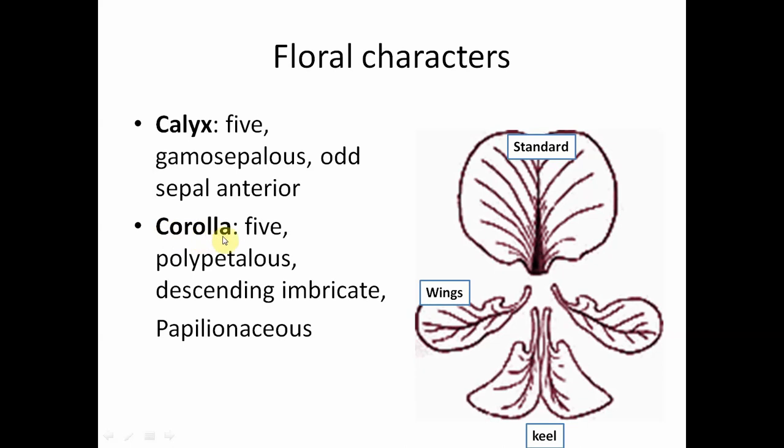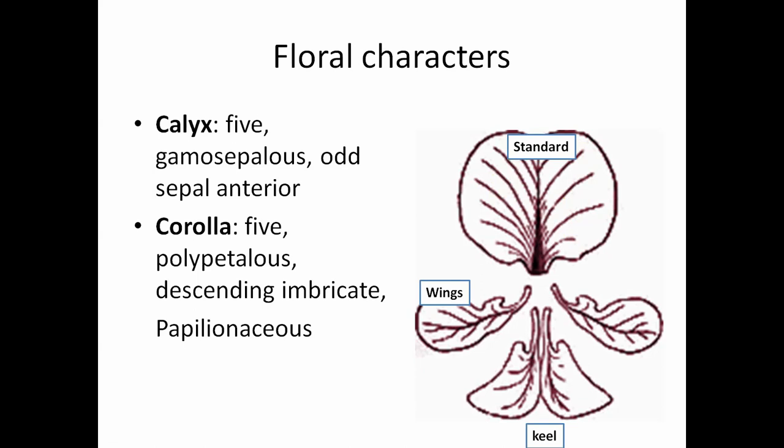And in case of the corolla, we find 5 petals. So it is the most important feature here. As we discussed earlier, these family members show the papilionaceous kind of corolla. That means we see the largest petal arranged at the posterior side, and it is very attractive. It acts as a flag. It is also called the standard petal. It attracts the insects by its color.